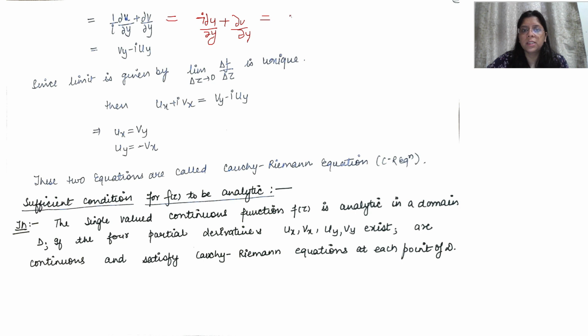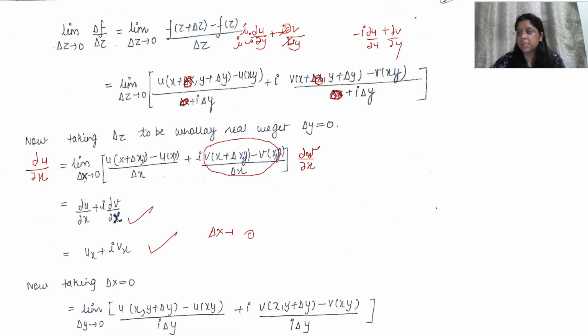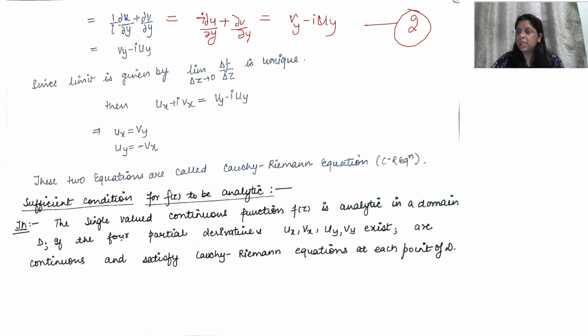They have written it like this, vy minus i uy. So this is the second which we obtain when we put delta x tends to 0, and this is the first one which we obtain when we put delta y tends to 0. So as the function is differentiable, we can equate both these values. Since the limit of delta f upon delta z as delta z tends to 0 is unique, we should equate these things.